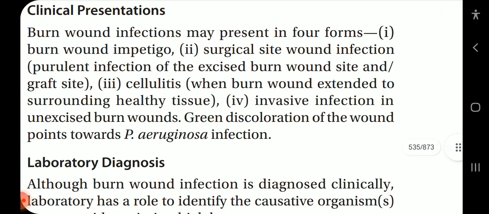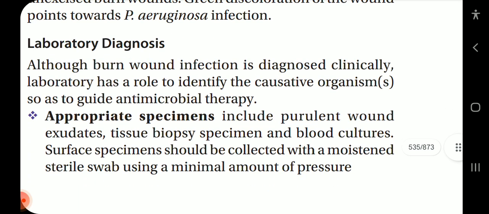The clinical presentations. Burn wound infection may present in 4 forms: burn wound impetigo, surgical site wound infection, purulent infection of the excised burn wound site and graft site, cellulitis when burn wound extends to surrounding healthy tissue, and invasive infection in unexcised burn wounds. Green discoloration of the wound points towards Pseudomonas aeruginosa infection.